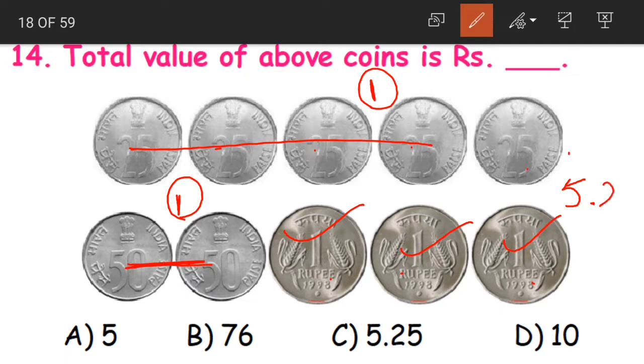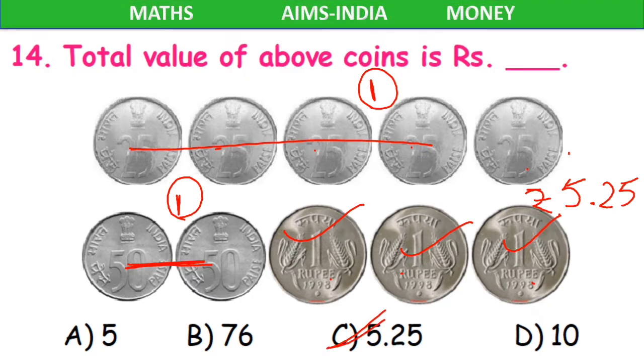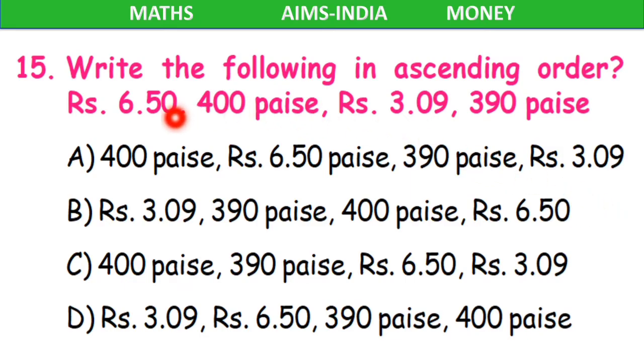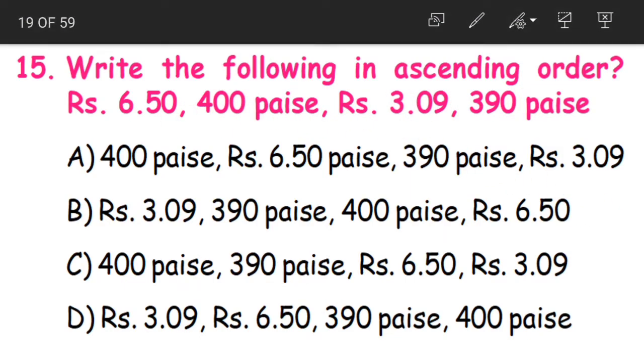And then we have a 25 paise coin. So what is the answer, children? 5 rupees and 25 paise. Option C is the correct answer. Yes. Next question. Write the following in ascending order.